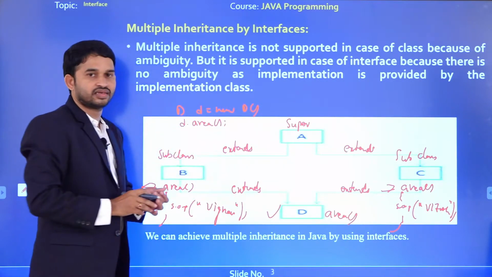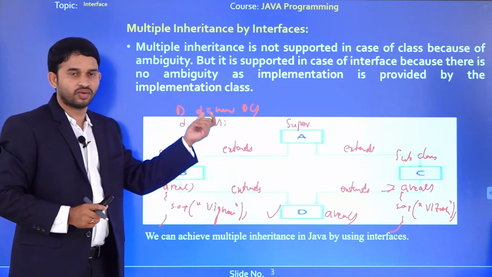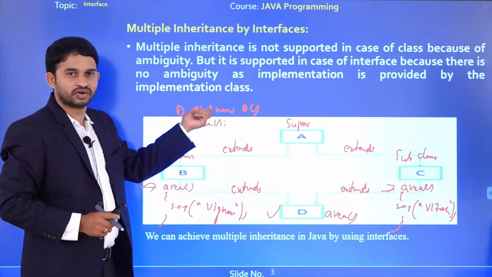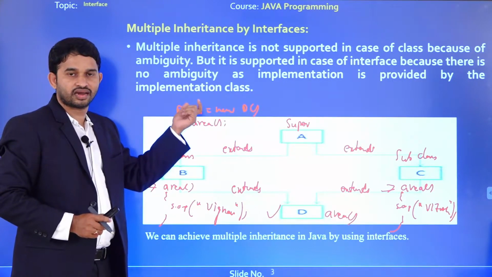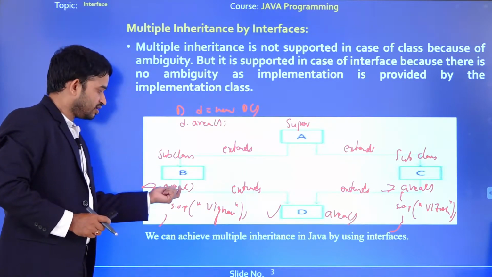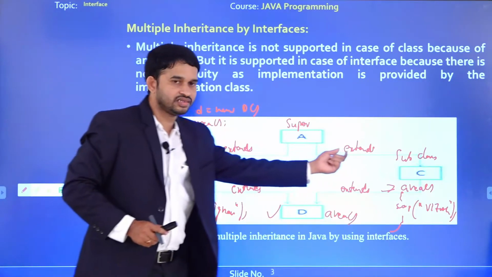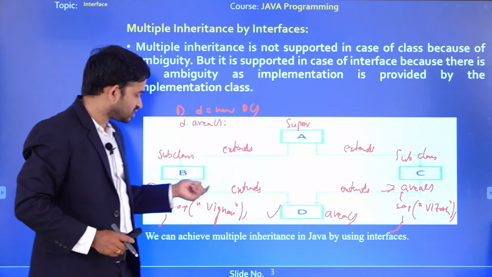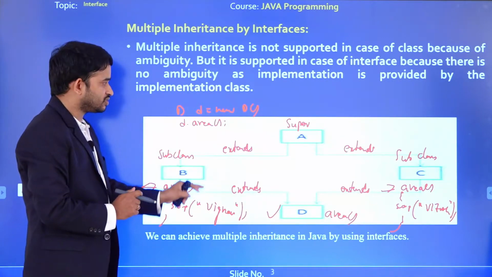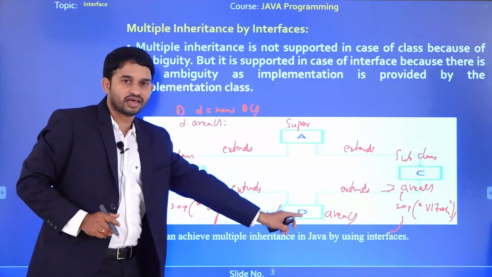In this case, the compiler will give what? An error. What type of error? This type of inheritance doesn't allow this. Why? Because here the compiler gets an ambiguity problem. That problem means the name of the method in B and the name of the method in C is common, but implementation wise both are different. So this is the problem. Here D may get an ambiguity problem.